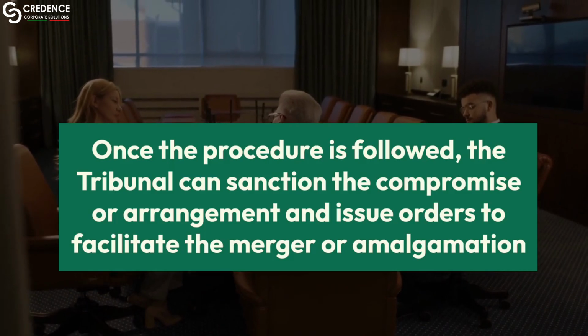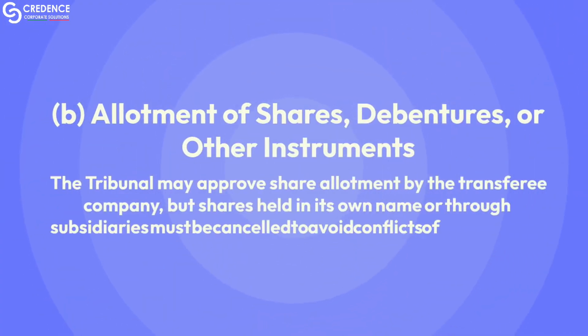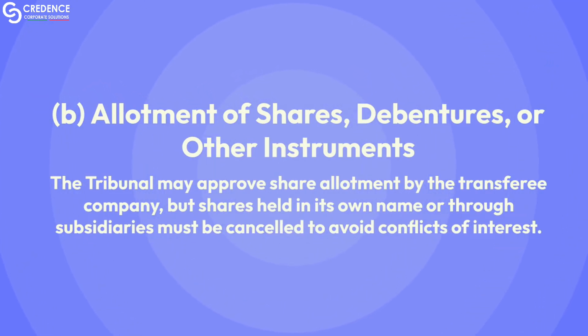A. Transfer of property or liabilities. The tribunal may order the transfer of the transferor company's assets, property, or liabilities to the transferee company, effective from a specified date, with possible conditions for fairness. B. Allotment of shares, debentures, or other instruments. The tribunal may approve share allotment by the transferee company, but shares held in its own name or through subsidiaries must be cancelled to avoid conflicts of interest.